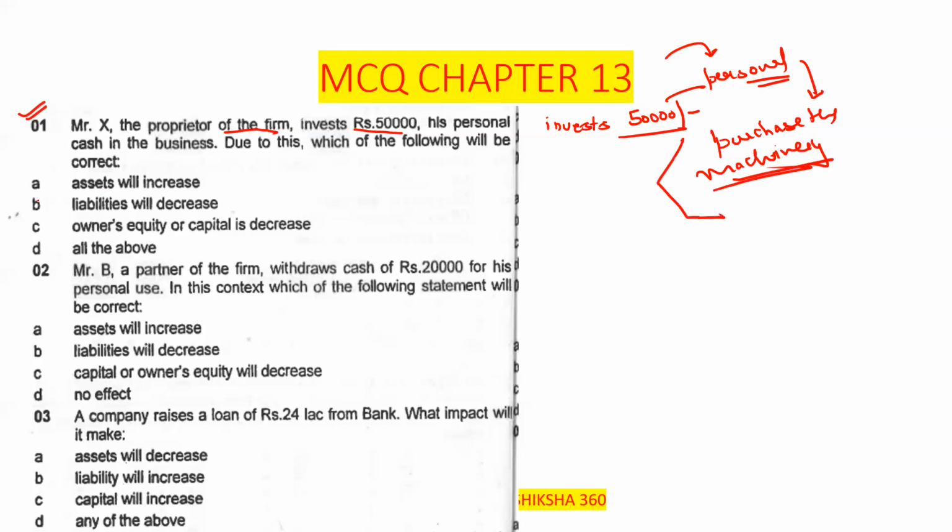So what will happen? The assets will increase, liabilities will decrease, owner's equity or capital is decreased, or option D, all of the above. Please tell fast what the correct answer of this question is. What will happen in that case?